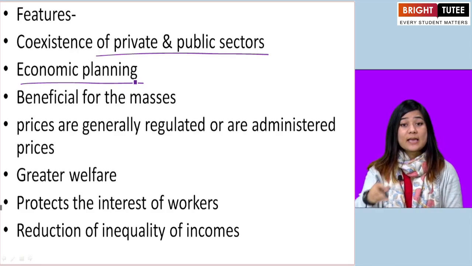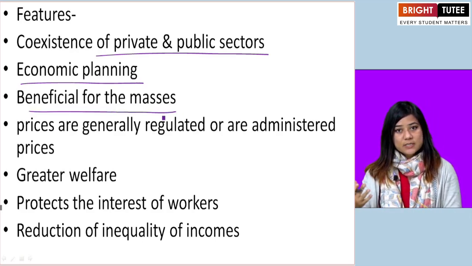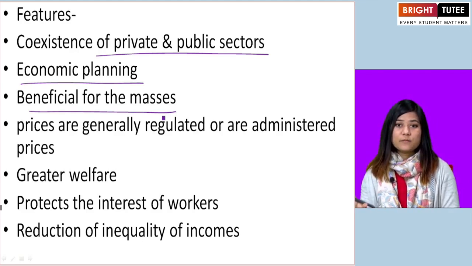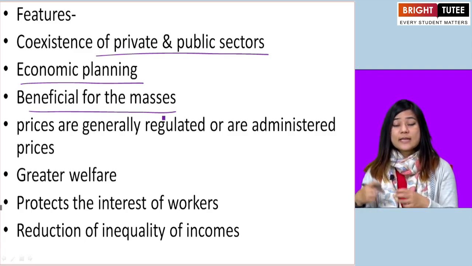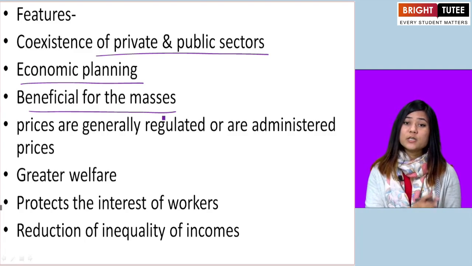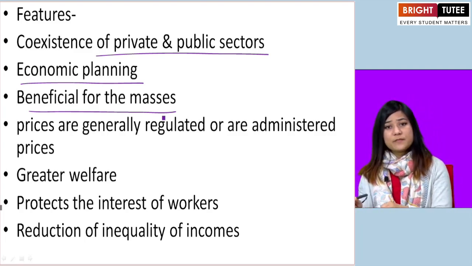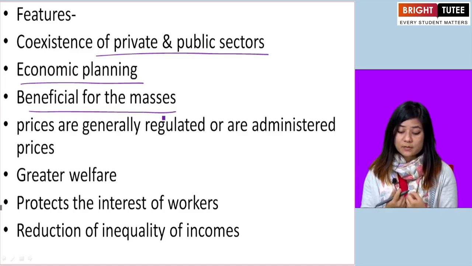The economic activities are planned. The economic activities of the economy are beneficial for the masses. Beneficial for the people. It is not only beneficial for the wealthy people or the rich people and not beneficial for the poor people, but rather it is beneficial for all the people.